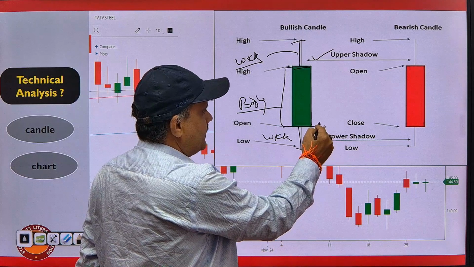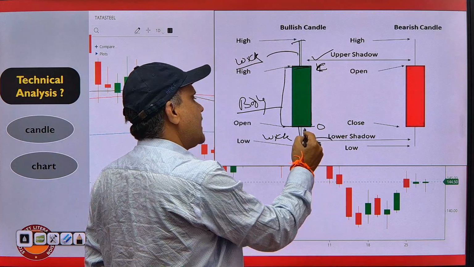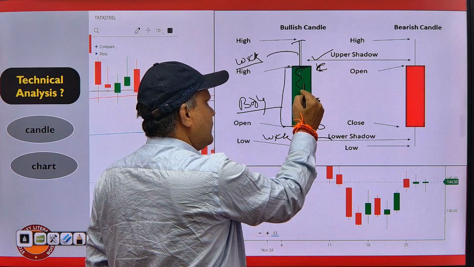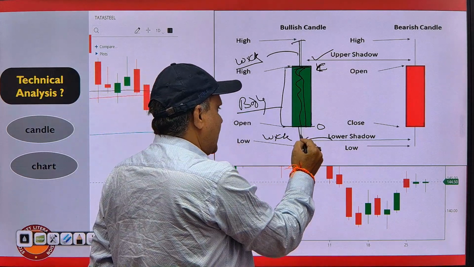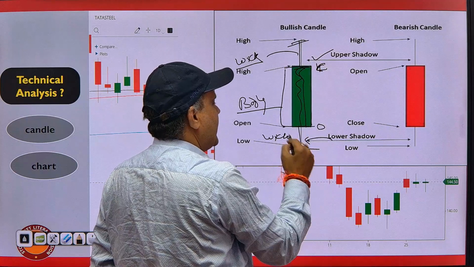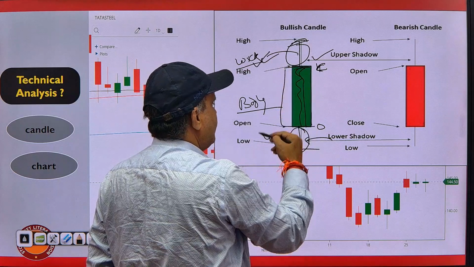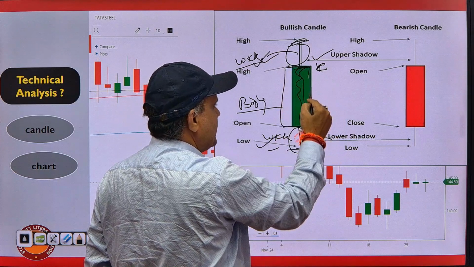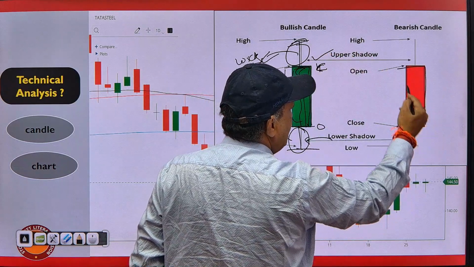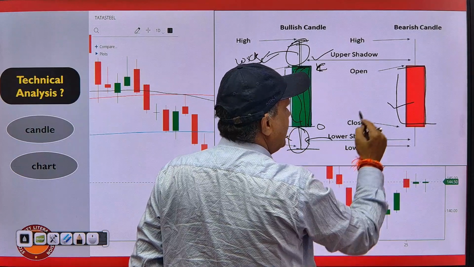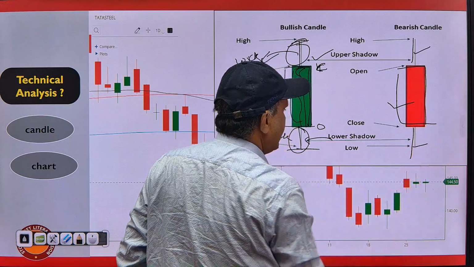Price opened here and closed here. That means this was the main movement of the day. But during the day, it also came here and also went here. That means these will be shadows, known as the wick: lower shadow, upper shadow, and this will be the main real body. In the bearish candle also, this will be the body, with upper shadow and lower shadow, or upper wick and lower wick.